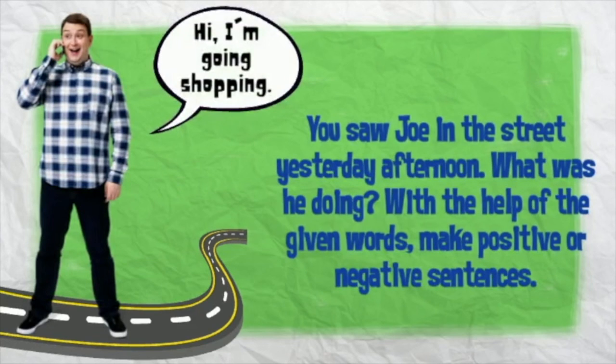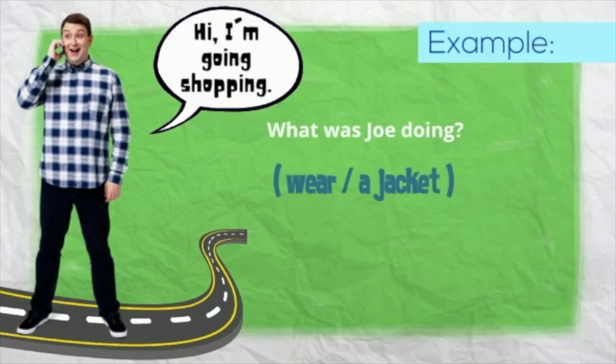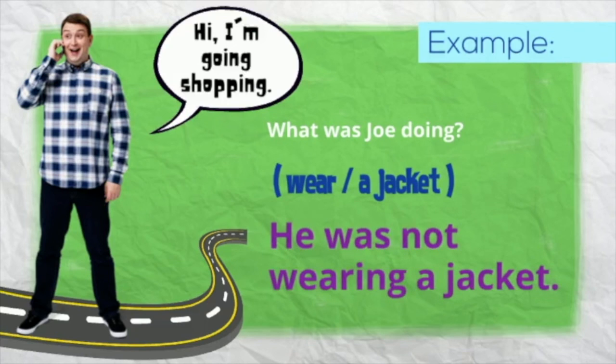You saw Joe in the street yesterday afternoon. What was he doing? Use the given words and mix positive or negative sentences. For example, what was Joe doing? Was he wearing a jacket? No, he wasn't. So we can say he was not wearing a jacket.